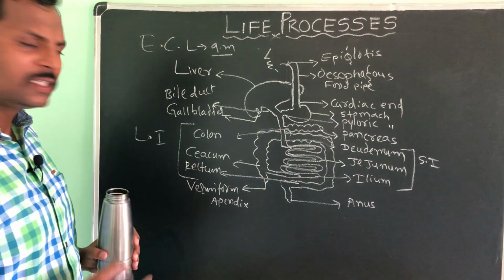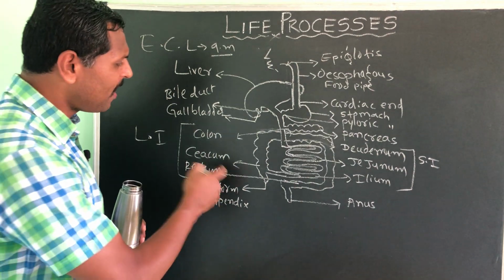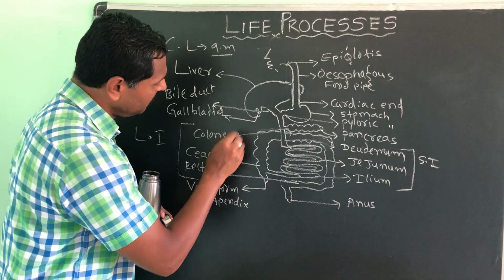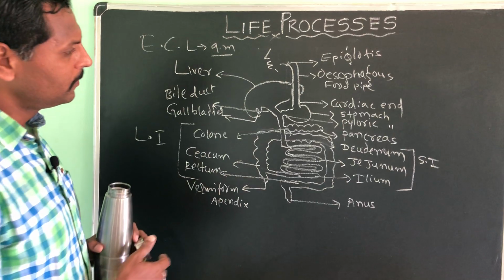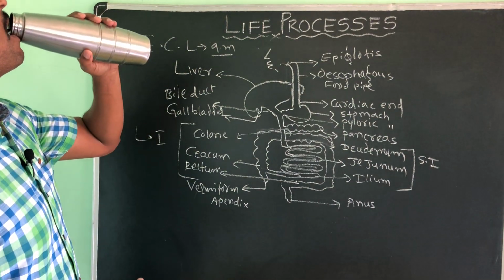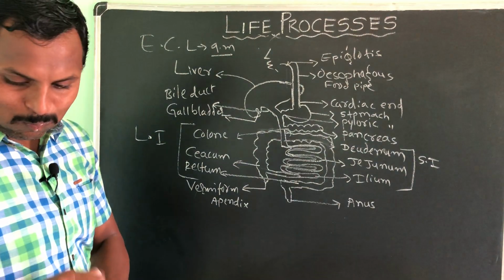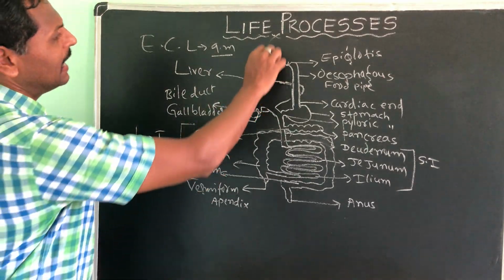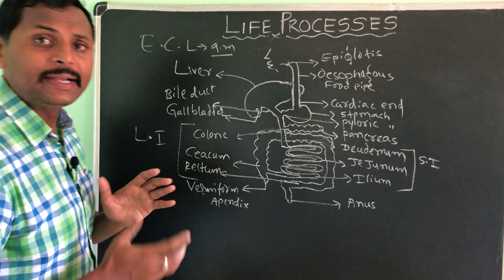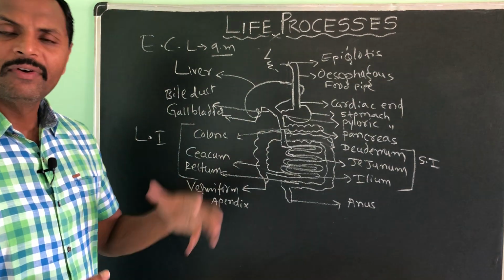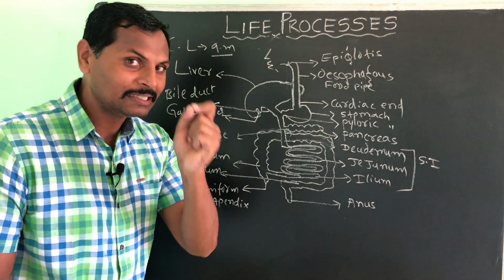Even in the book it is given very clearly, but some parts they might not have given. So please take down and label the parts also. Okay then. So the alimentary canal is 9 meters in length. Understood? Then we will start our actual digestion.